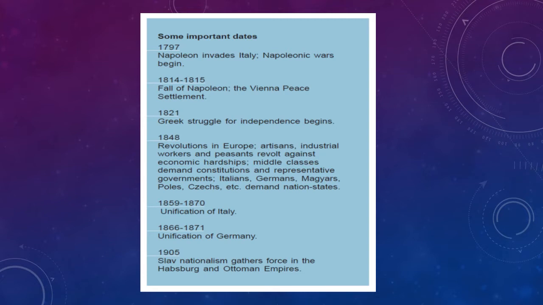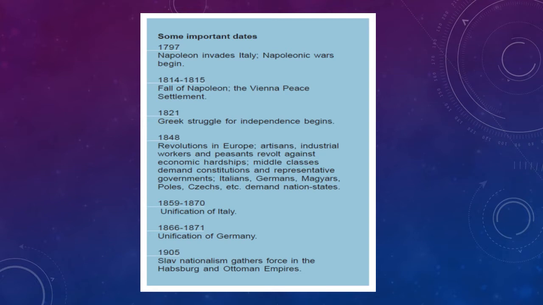Another important event that happened in 1848 was that the middle class people demanded the law of their land, that is the constitution, and they wanted their representatives in the government. Then again, the Italians, Germans, Magyars, Poles, Czechs, etc. demanded a nation state.